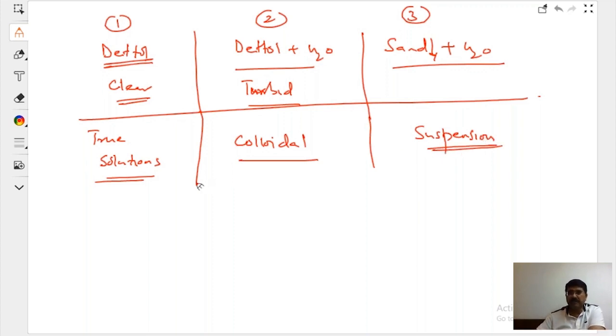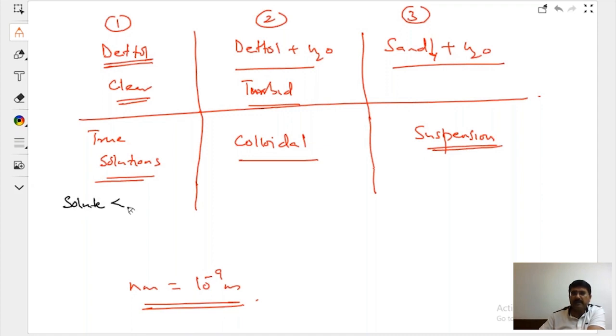Suspension, right? We have how many types of solution? 3 types. True solution, colloidal solution, suspension. Do you understand nanometer? Nanometer is 10 raised to power minus 9 meter. Correct? See, bacho, in true solution, the solute particle is less than 1 nanometer.